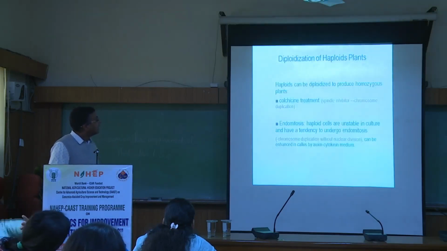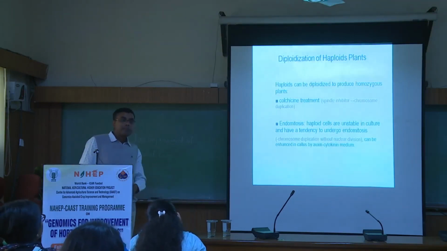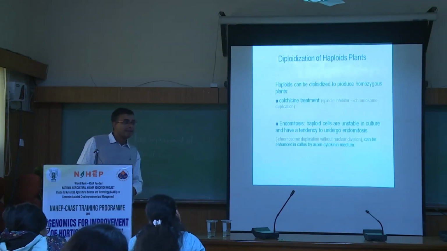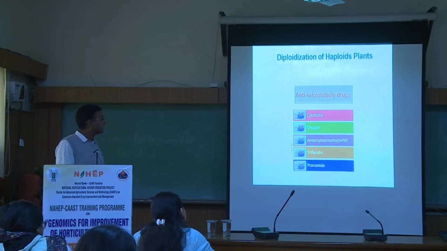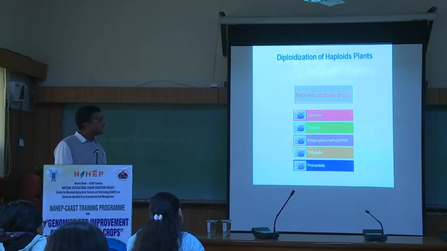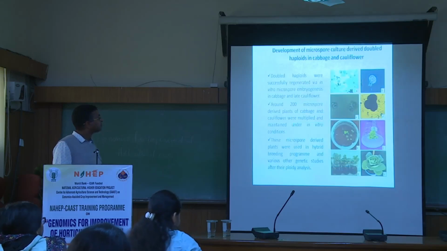Then diploidization of the plant is another challenge. After developing the haploids, how are you going to diploidize them? For that, different chemical agents that affect microtubule formation are used, like colchicine and oryzalin. Among all those, colchicine and oryzalin are the most commonly used for diploidization of certain kinds of cells.